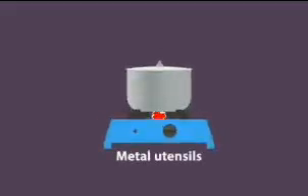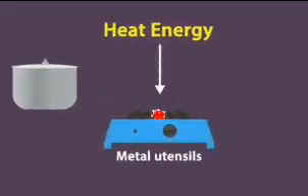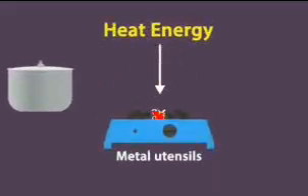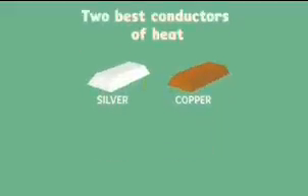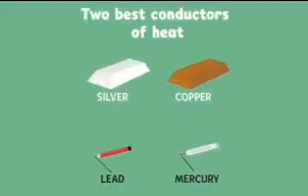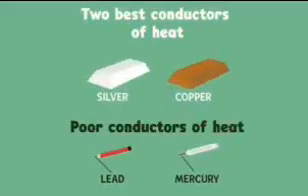Metal utensils are used for cooking, aren't they? Why do you think they're used for this purpose? Which energy do we need to cook food? Heat energy. Correct. We need heat energy to cook food, and metal utensils are good conductors of heat. They help transfer heat evenly through the entire surface and provide even heating. No doubt, most metals are known to be good conductors of heat. Do you know the 2 best conductors of heat? They are silver and copper. 2 other metals like lead and mercury are comparatively poor conductors of heat.